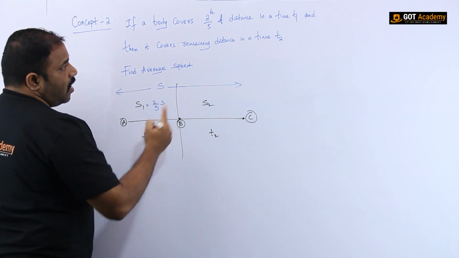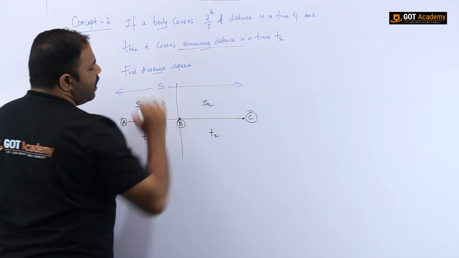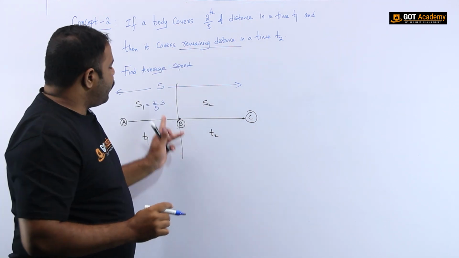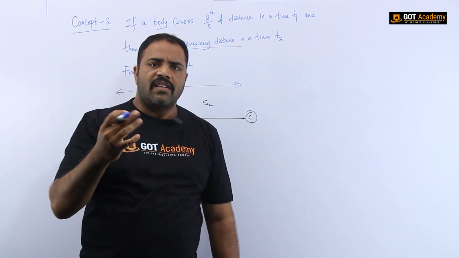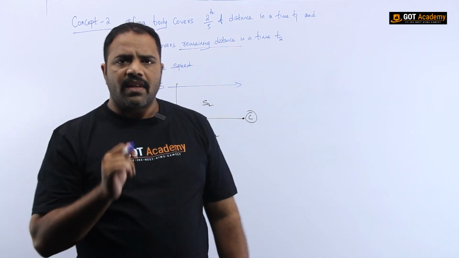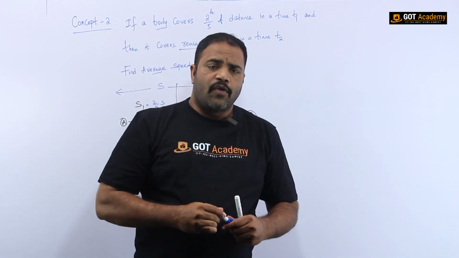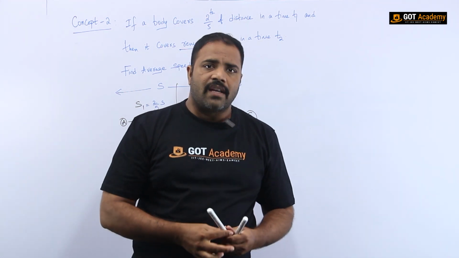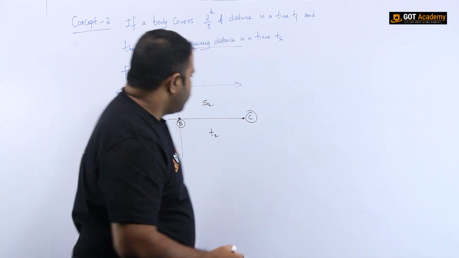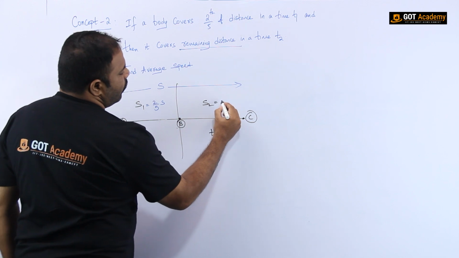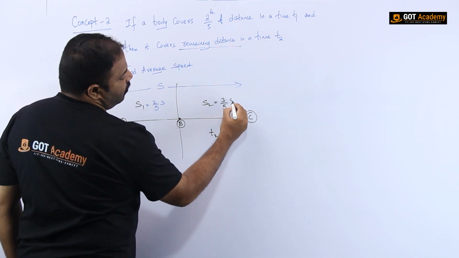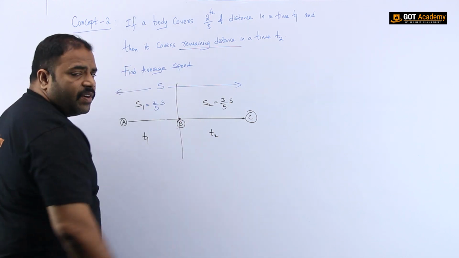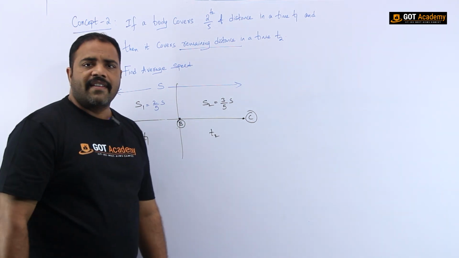Now the remaining distance. What is the remaining distance? 2/5 of the distance is already covered. Then what about the remaining distance? If 2/5 is covered, the remaining will be 3/5. So it is equal to 3/5 of the total distance, which was covered in a time t2. We have to find the average speed.